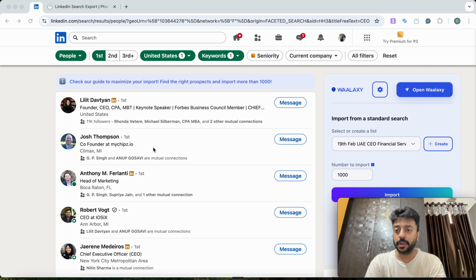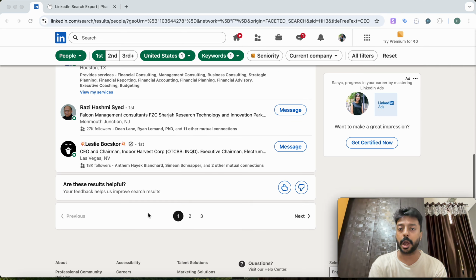right now I have not applied any boolean operators or something like that. It's just a very normal search that I have done, but you know how to use boolean operators. If you have no clue, just go back to the previous video and watch that first, and then you will be able to identify the right audience with the help of boolean operators. So once you have got your audience, now is the time to outreach them.